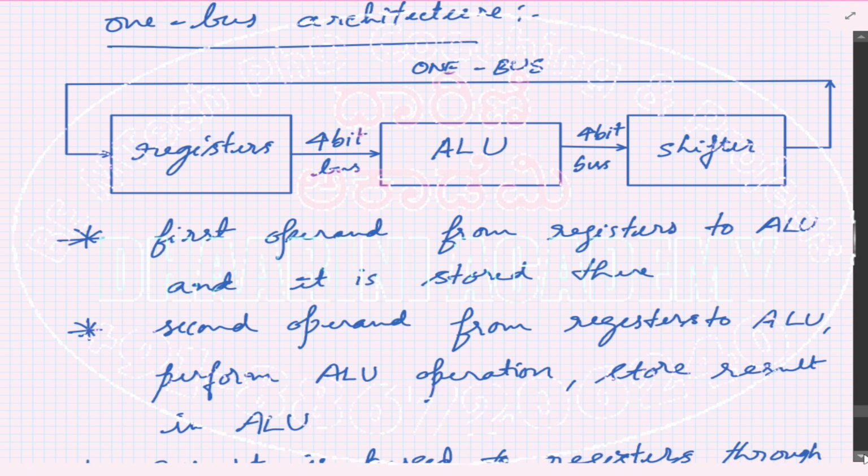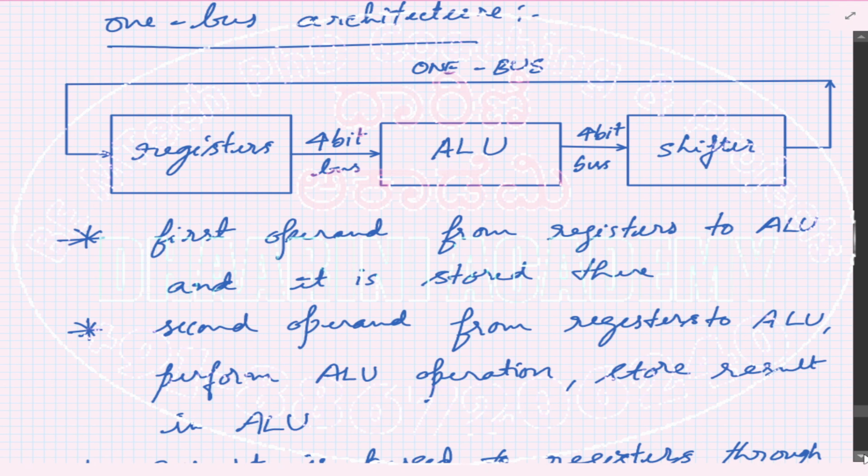Then you read the second operand. The second operand goes from the registers to the ALU, and it will perform the ALU operation. As soon as the operation gets over, you can store the data, again temporarily in the ALU itself. During this time, you cannot do any other read or write operation because the ALU is holding the data.